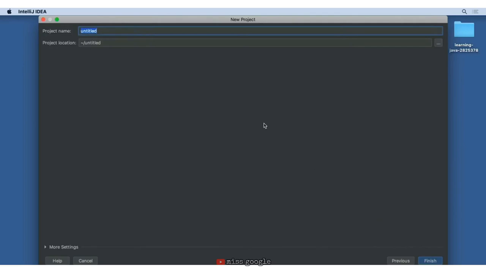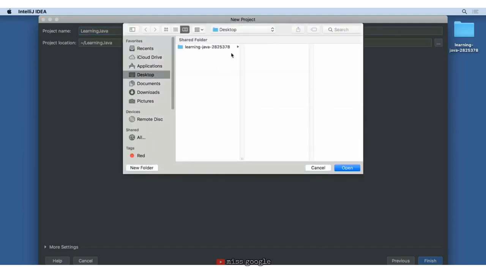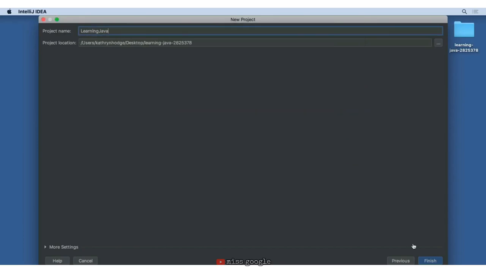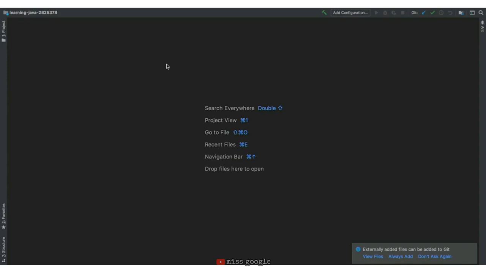For the project name, we are going to call this Learning Java. And I'm going to put it in the Learning Java folder for the course. You could put this wherever you'd like. We'll click Finish. All right, now IntelliJ is configured.